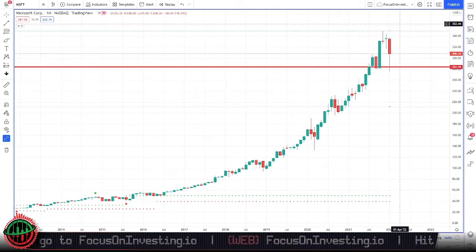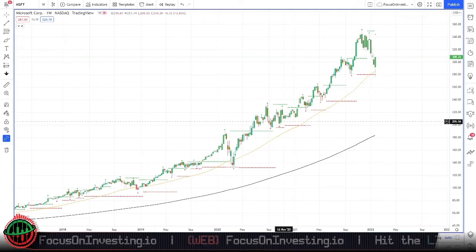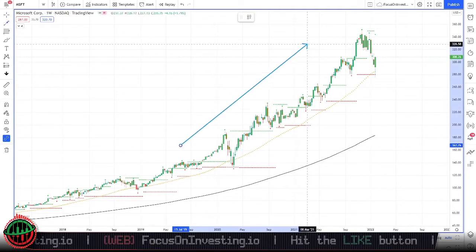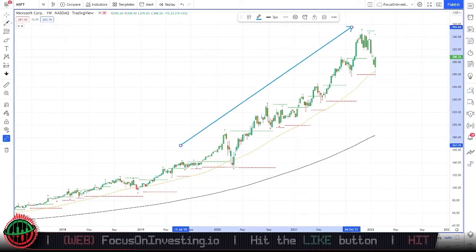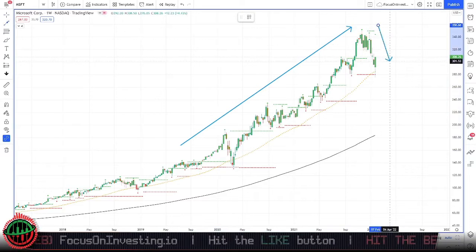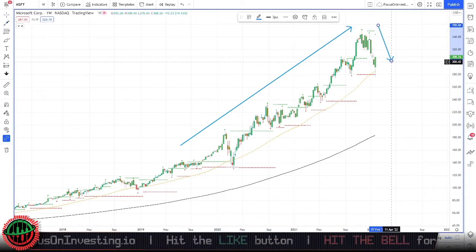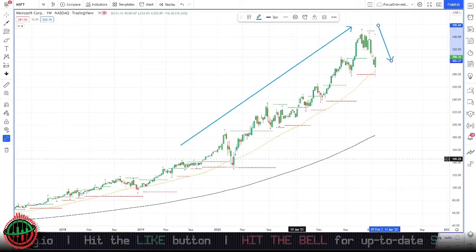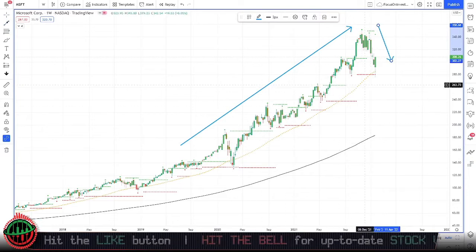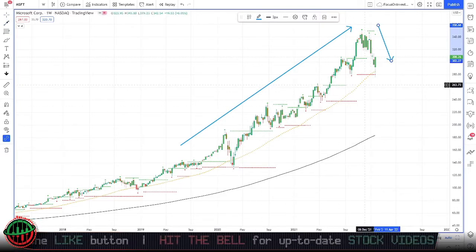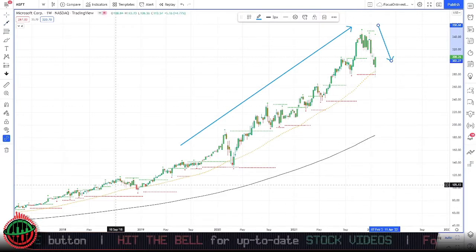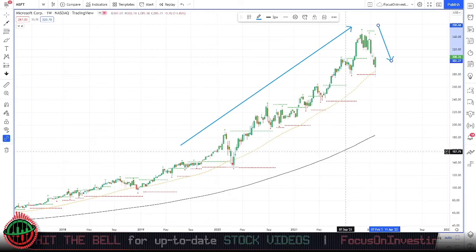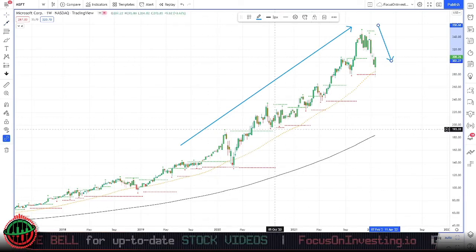Let's go to our weekly time frame. Our weekly time frame gives us a better look at price action, as we can see that price has been very bullish up until this point. However, we do have a slight dip right here. Price has remained above the 200 simple moving average and the 50 simple moving average, which represents the average value of the stock. So price traditionally has continued to trade above its average, and we can see good space between the 200 simple moving average, the 50 simple moving average, and price.